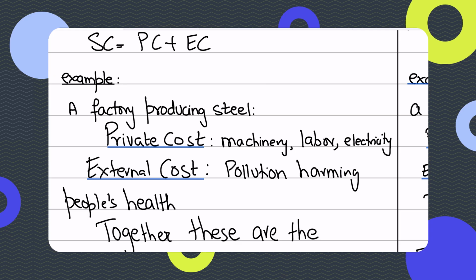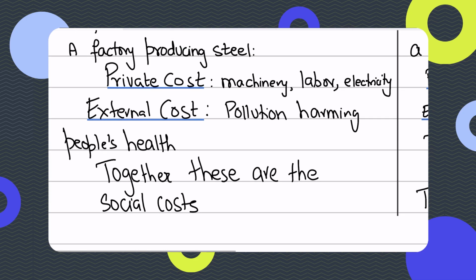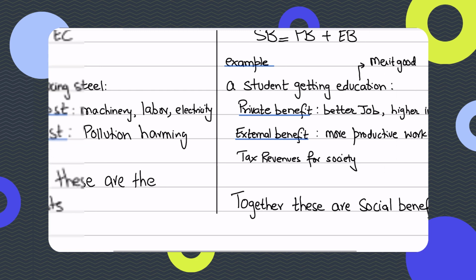We'll have that cost figure for us, how much machinery we got, how much labor we paid, how much expenses were incurred, what electricity bills we had. But we could also have an estimate of the external cost that is being generated every month or every day or every year, right? Because of the factory polluting the environment, that could include noise pollution, air pollution, carbon emissions being released, or maybe when the factory was set up, nearby land was cleared out and the trees were cut in order to build that factory near, let's say, a river that was once a beautiful tourist attraction. So all of that is external costs, right? Damage to the environment, right? And together, private costs and external costs make up the social cost, right?